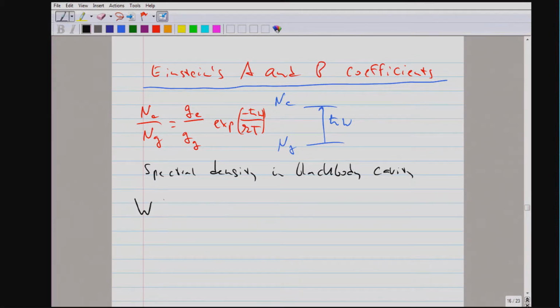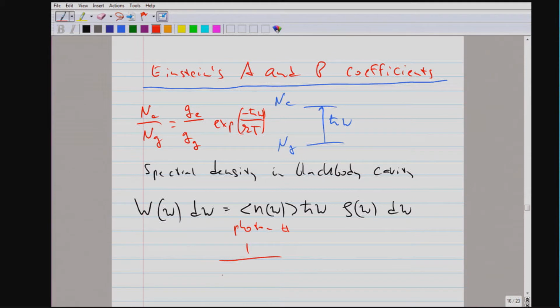So we need the energy density per frequency interval. And this is nothing else than the occupation number of a mode times the energy of the photon times the density of states. The photon number per mode is just given by the Bose-Einstein statistics factor.